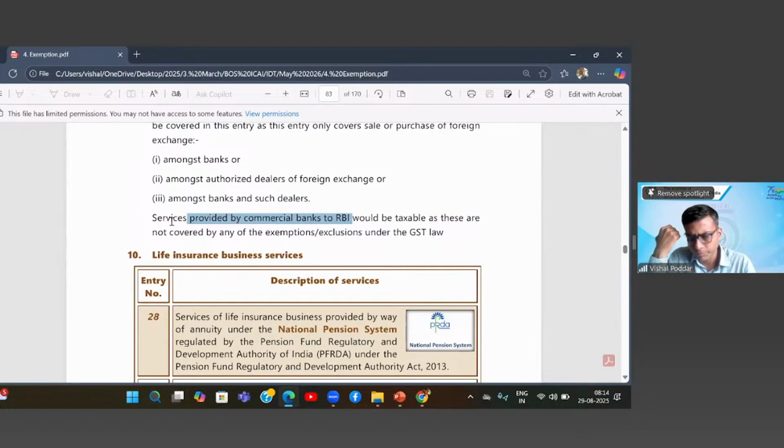Yes, sir. Here the thing is that I read fully on point number B. The foreign exchange service provided between the banks, that is exempted. Among the dealer to foreign exchange dealer, that also is exempted. Among the bank and the dealer, that also is exempted. Correct. However, they are mentioning commercial bank to RBI. If such services, which means the foreign exchange service provided by the commercial bank to RBI, only then they have given the restriction like that.